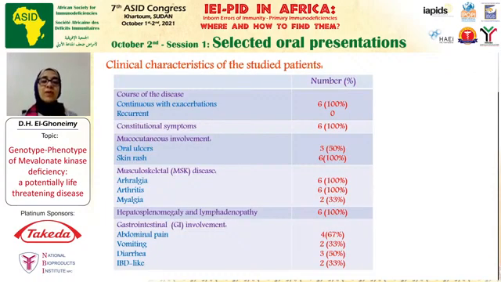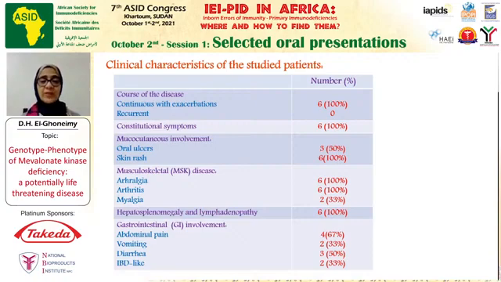So I would like to demonstrate the clinical characteristics of our studied patients. All patients had a continuous course of the disease with exacerbations. They all had fatigue, malaise, and some weight loss that was prominent in the 2 female patients who had severe gastrointestinal involvement. Skin rash in the form of urticarial vasculitis was found in all patients, while oral ulcers were present in 50% of the patients. All patients had arthralgia, arthritis, hepatosplenomegaly, and lymphadenopathy.